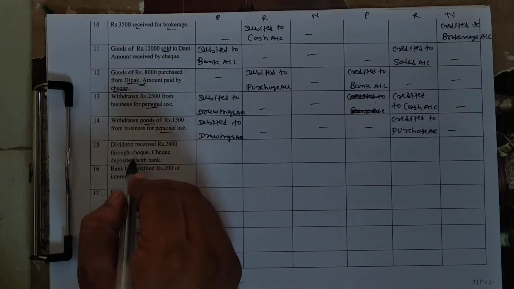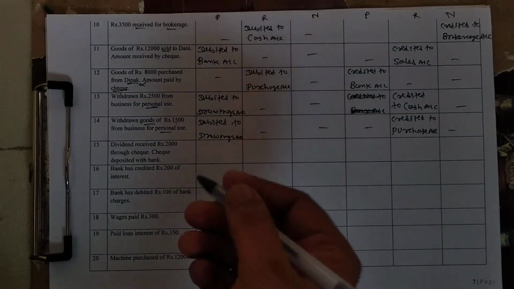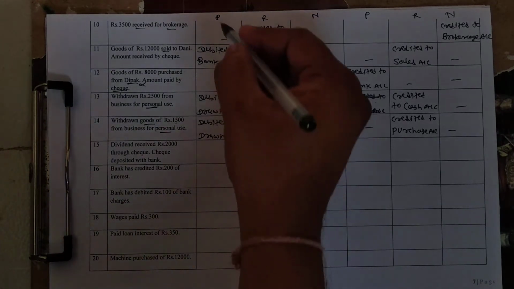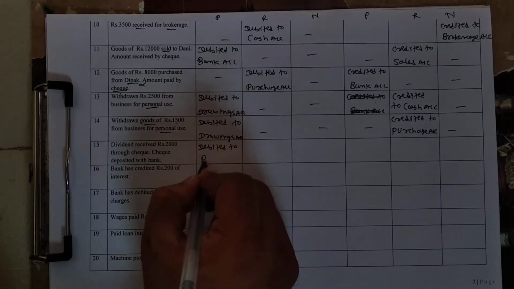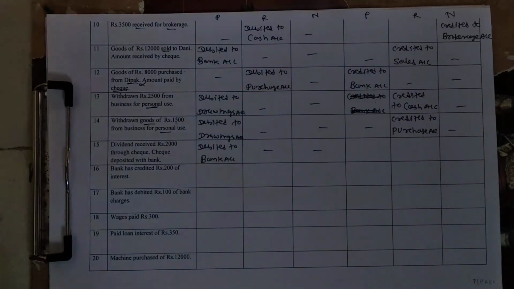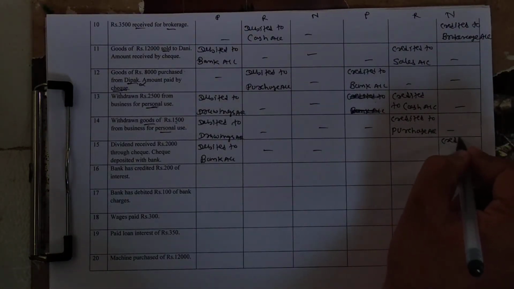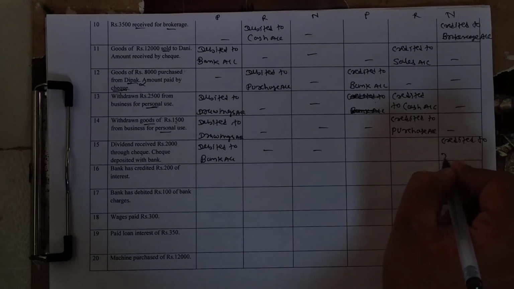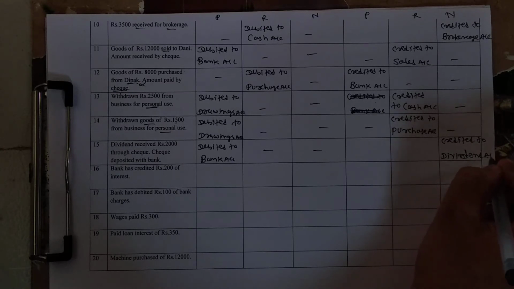Number 15. Dividend received rupees 2,000 through check. Check is deposited with the bank. Student, here dividend is an income, and this income is received by check. So when check is deposited in bank, bank is receiver. Bank is a person. So debited to bank account, right? And student, dividend received is an income. So income means nominal account. So credited to dividend account. Which account is credited? Credited to dividend account. Understand?